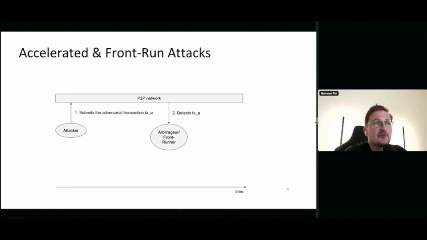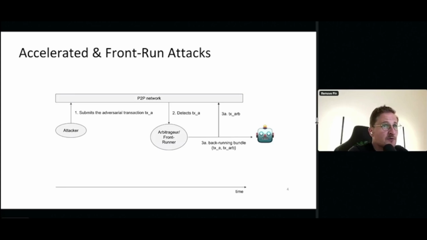Now, if I'm an arbitrageur or a front runner and I would like to front run or arbitrage this transaction TXA, then I have a set of options of what I can do with it. For example, if I want to perform an arbitrage after TXA: attacks are typically large volume transactions, on the order of at least 100K US dollars per transaction in terms of volume.